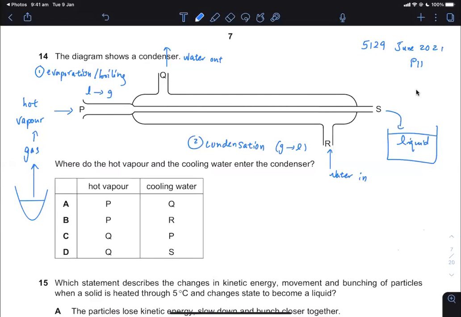So the hot vapor is going to come in at P and not Q, because Q is where the water goes out. And then the cooling water, where does that enter? The question is enter. Enter means come in. So the cold water comes in at the bottom and the water goes out from the top. So we have R, the cool water comes in at the bottom there at position R.